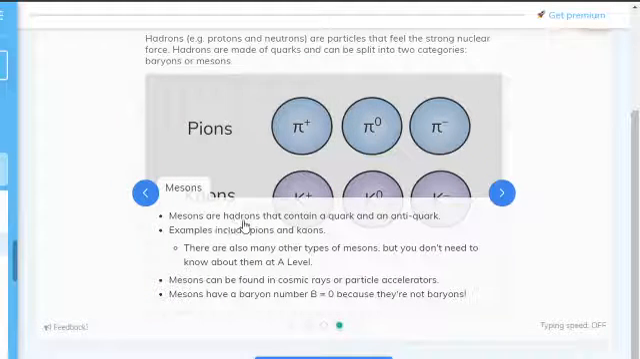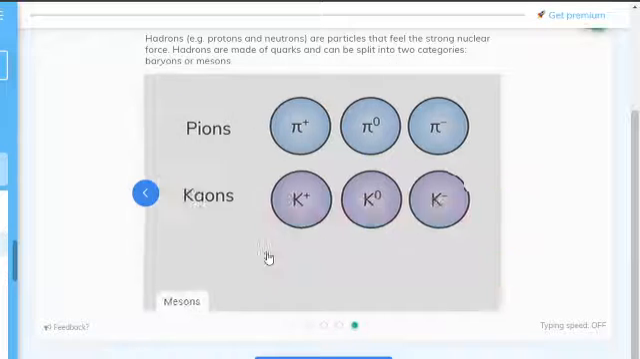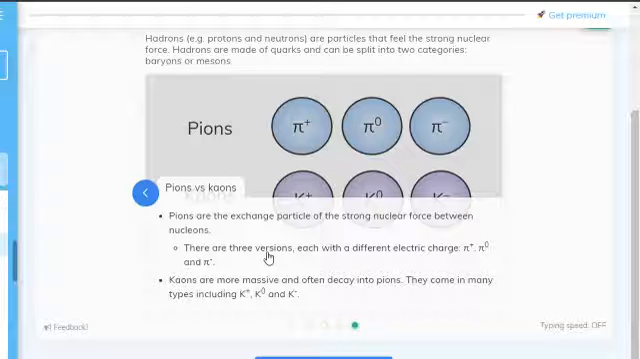Mesons. Mesons are hadrons that contain a quark and an antiquark. Examples are pions and kaons. Mesons can be found in cosmic rays and have a baryon number of 0. I think pions actually decay into kaons. Pions versus kaons. Pions are the exchange particle for the strong nuclear force between nucleons. Kaons are bigger and often decay into pions. I don't remember if that's what I said or not.